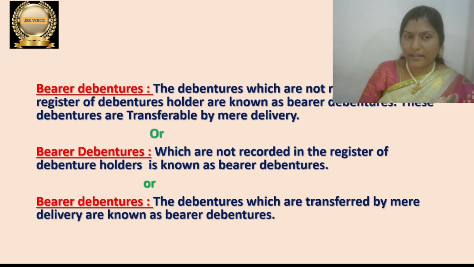Let me read what are bearer debentures. The first one: the debentures which are not recorded in the register of debenture holders are known as bearer debentures. These debentures are transferable by mere delivery. Next, two below are short ones. You can prefer any one for a short definition. Let me read the middle one: debentures which are not recorded in the register of debenture holders are known as bearer debentures. And the last one: the debentures which are transferred by mere delivery are known as bearer debentures.